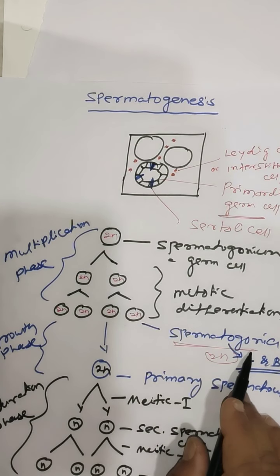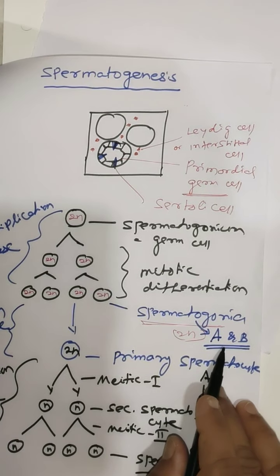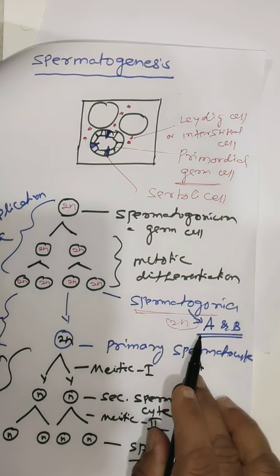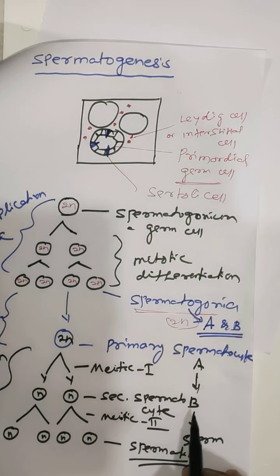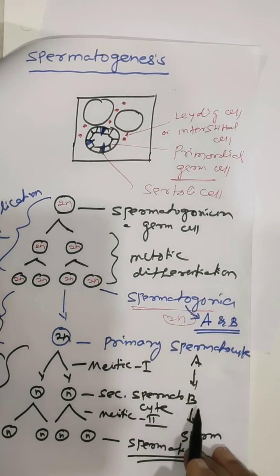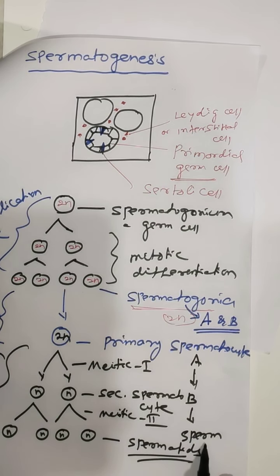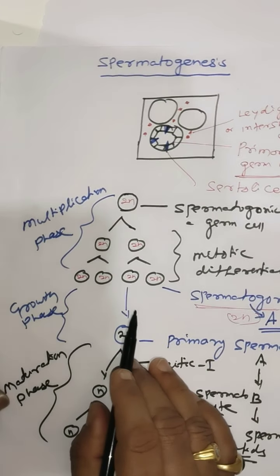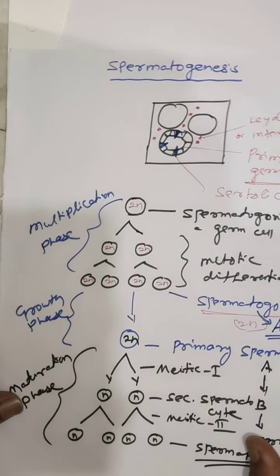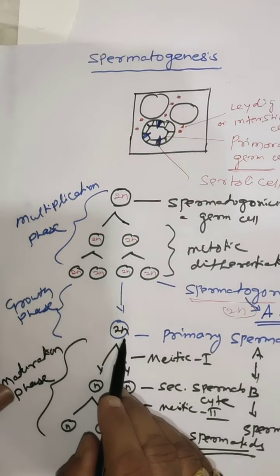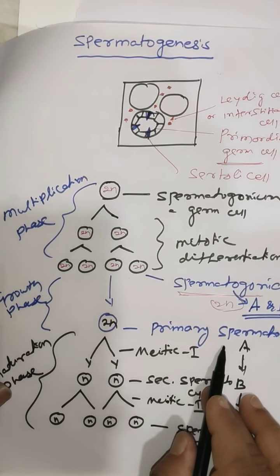The spermatogonia are of two types, type A and type B. The type A spermatogonia produce type B spermatogonia whenever necessary, and the type B spermatogonia act as precursors of spermatozoa. Now the spermatogonia, by getting nutrients from the Sertoli cell, or nurse cell of the testis, become larger in size and are called primary spermatocytes.